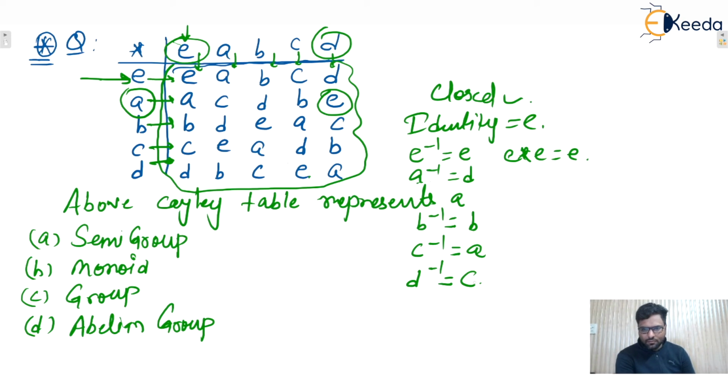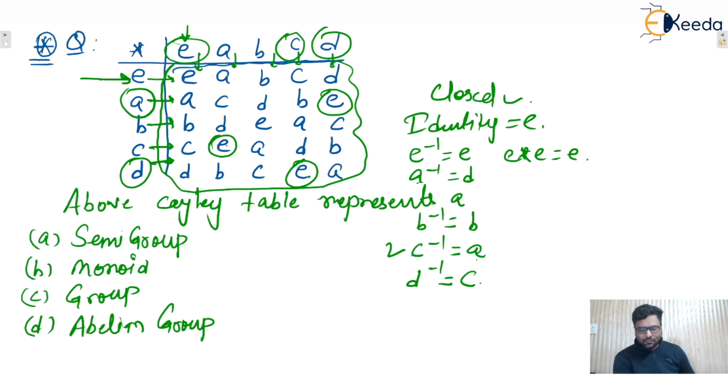Yes or no? I hope this one is clear to everyone. The inverse of D is what? That is C. Yes or no? D star C is what? Identity element, isn't it? I hope this one is clear to everyone. And the inverse of C: C star A is what? Identity element. So the inverse of C will be what? A only. I hope this one is clear to everyone. Okay. So the inverse property is also satisfied, because an inverse exists for each and every element.